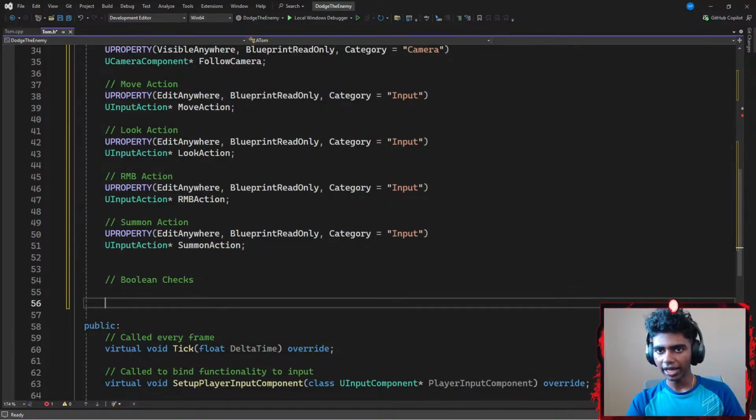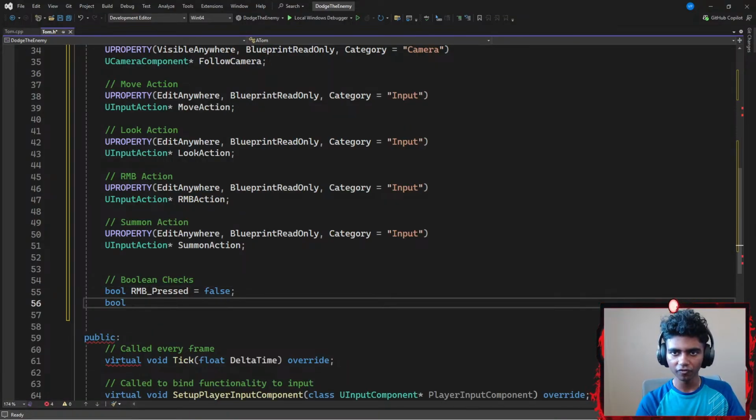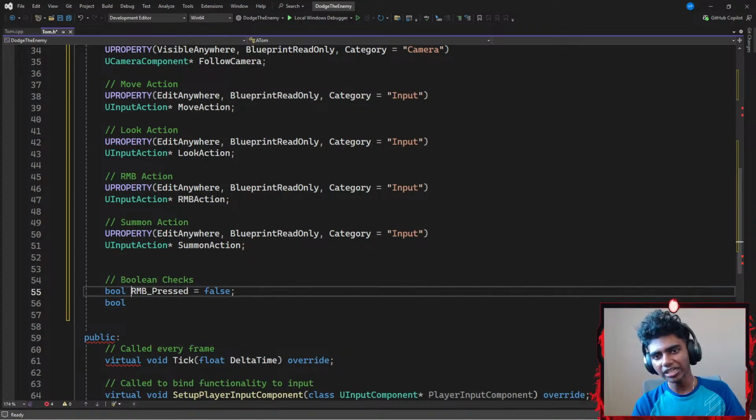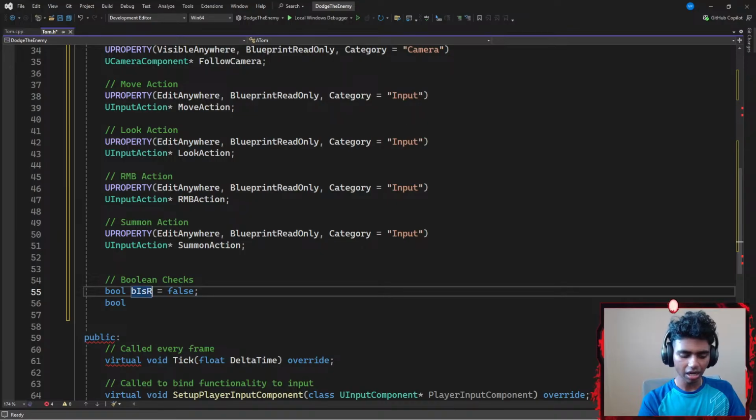Let me firstly create a Boolean variable called something like RMB underscore pressed. This checks if my RMB is being pressed. Initially, I'm going to set it to false, because when my program starts, I don't want my RMB to be pressed. Then I'm going to create another Boolean variable. Or wait, instead of going with pressed, I might go with something like a Boolean variable of is RMB pressed. So I'm checking if my RMB is pressed, which initially it will not be.